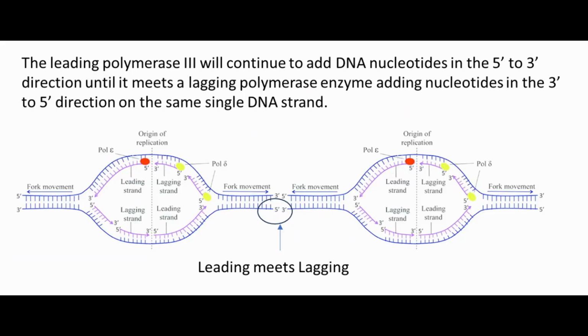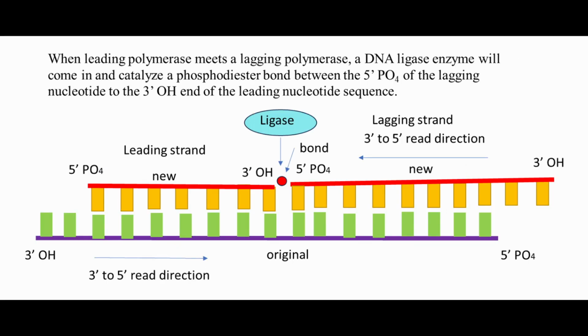The leading polymerase 3 will continue to add DNA nucleotides in the 5' to 3' direction until it meets a lagging polymerase enzyme adding nucleotides in the 3' to 5' direction on the same single DNA strand. When leading polymerase meets a lagging polymerase, a DNA ligase enzyme will come in and catalyze a phosphodiester bond between the 5' PO4 of the lagging nucleotide to the 3' OH end of the leading nucleotide sequence.